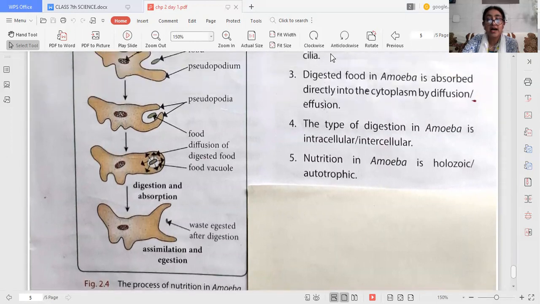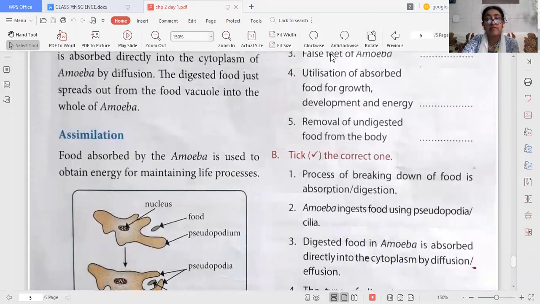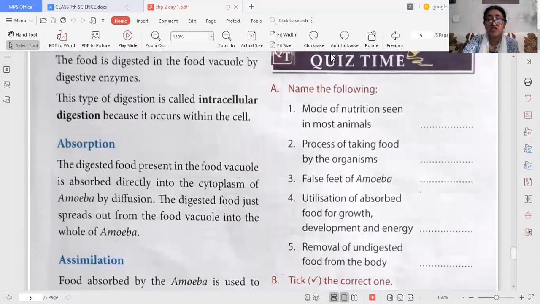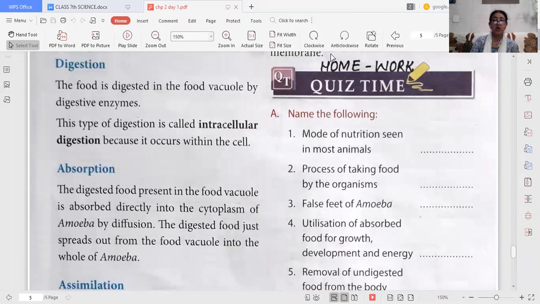Now you can see I have given you homework also side by side. The homework is also given. That homework you will do in your rough pages, in the pages only. I hope you all are able to understand.